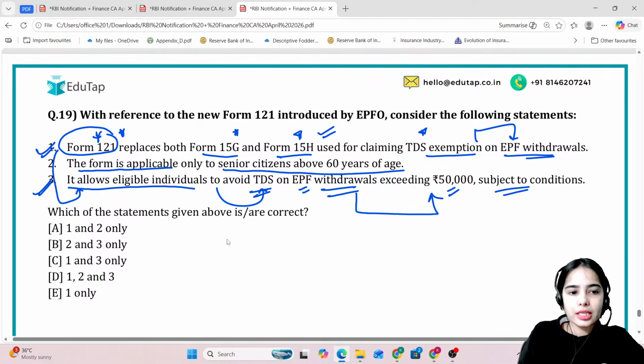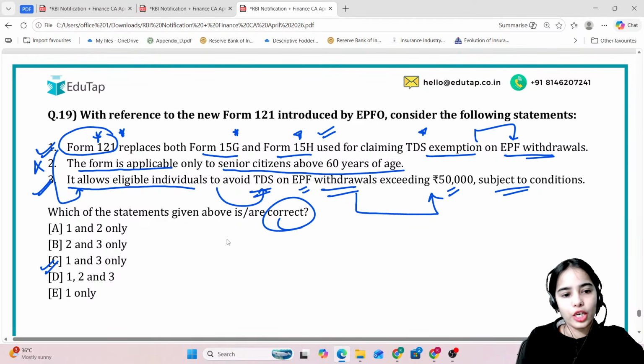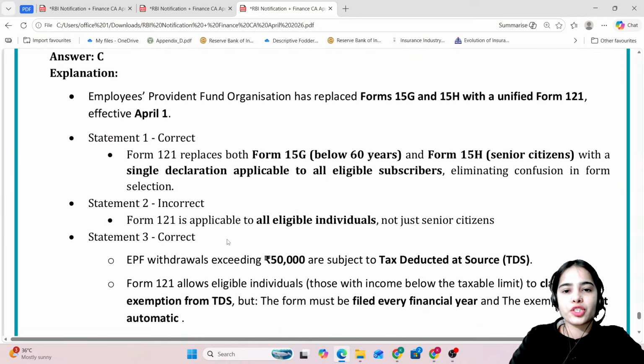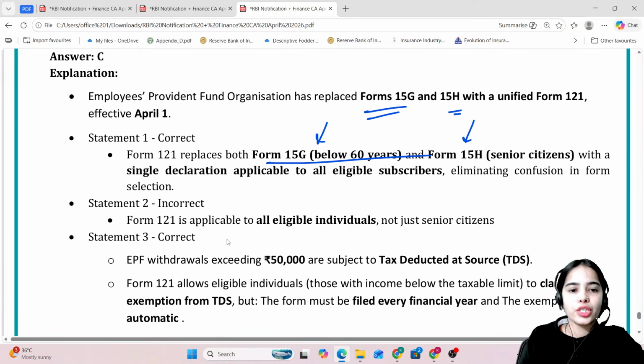So first and third are correct, second is wrong because the form is not applicable only for senior citizens, it is for all individuals. So 1 and 3 is the right answer, you have to find the correct statement. So C is the answer here. Yes. The Employees Provident Fund Organization has replaced the Form 15G and 15H. There were two different forms on the basis of age. Now a single form has replaced the two forms because it was leading to some confusion.